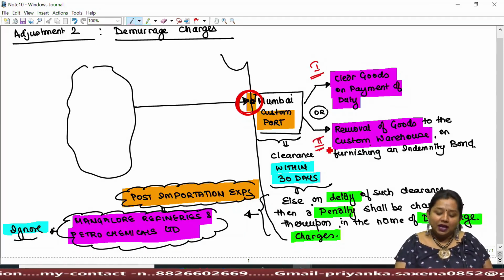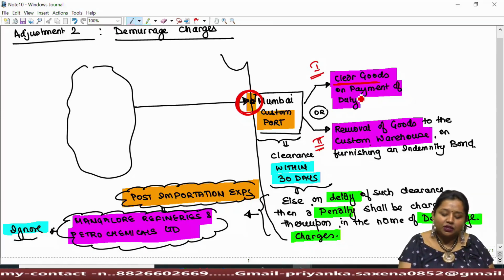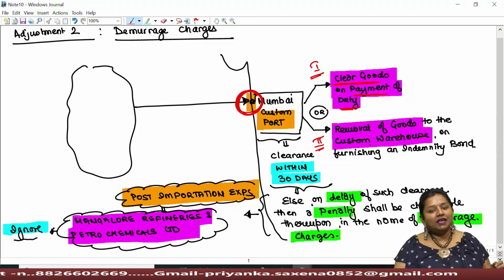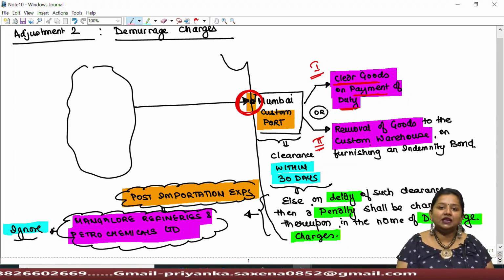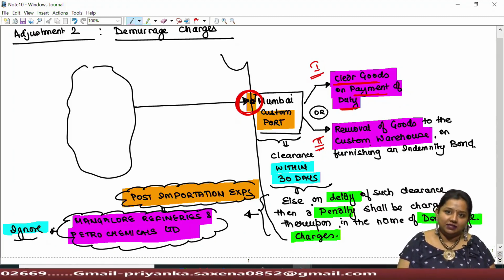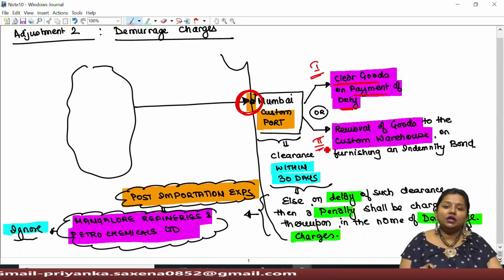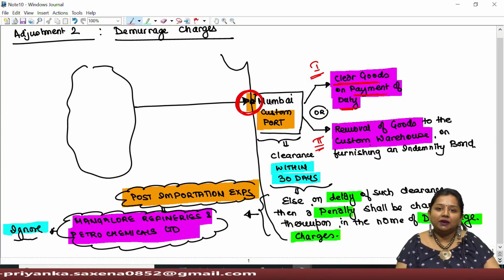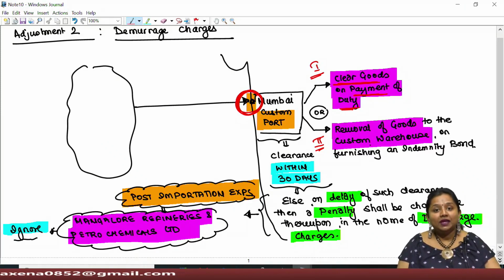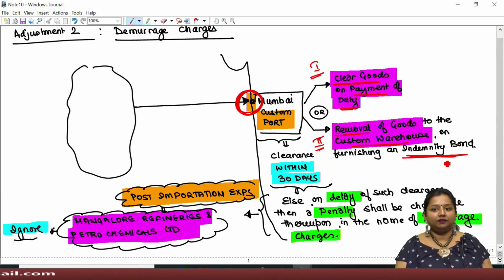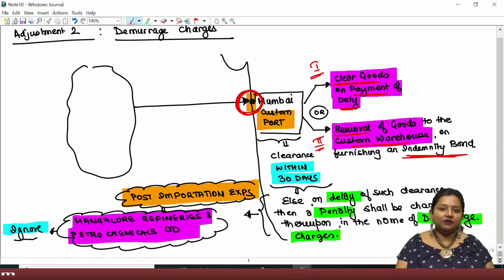Under option 1, the importer can clear his goods on the payment of full custom duty. He can come over to the port, make full payment of custom duty and clear his goods then and there itself for their consumption in India. However, if the importer is unable to arrange duty payment or is unwilling to pay duty at that point of time, then he has an option to remove such goods to the custom warehouse on furnishing a security bond. That we will see later in the custom warehouse chapter.